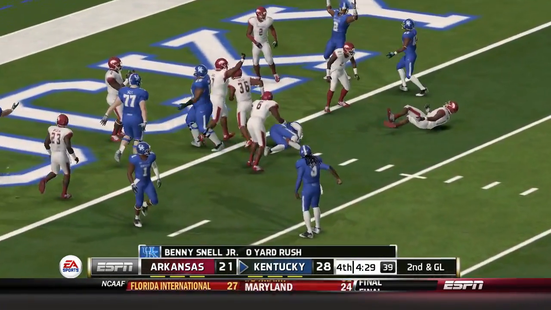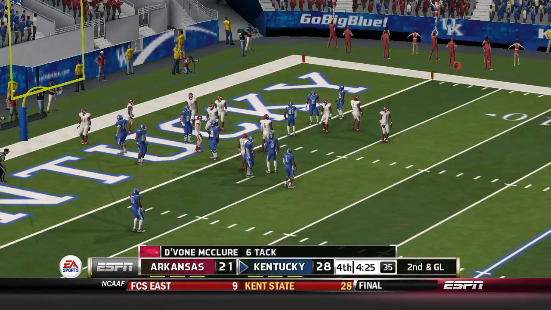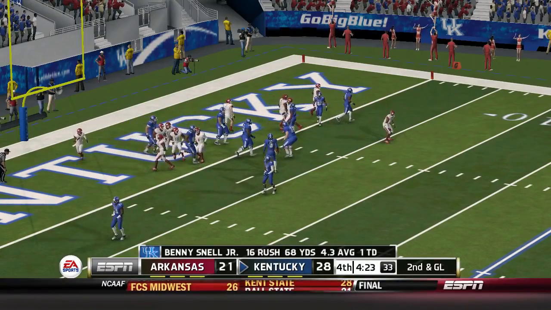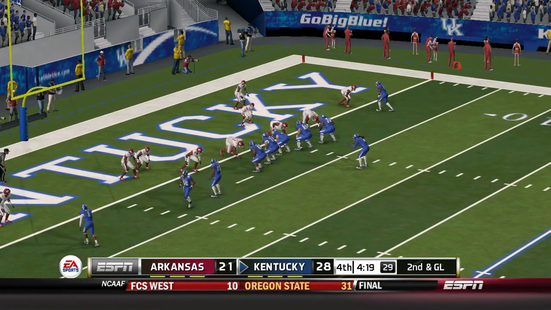Tackle just outside the goal line. That's good for a gain of 1 yard. That brings him 2nd and goal. 5 wide.